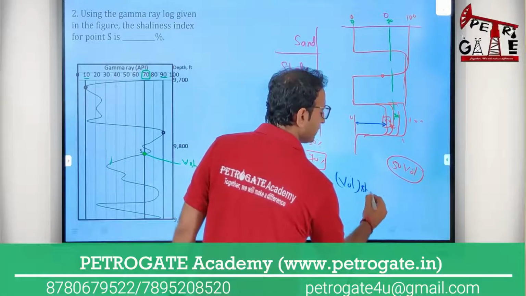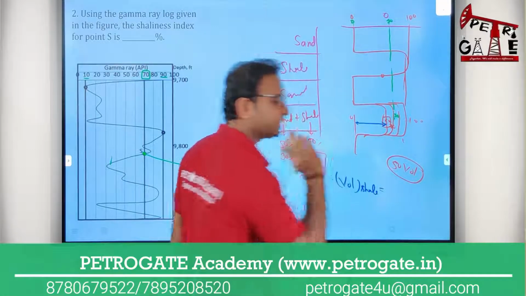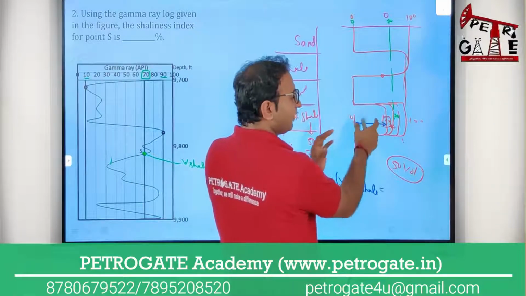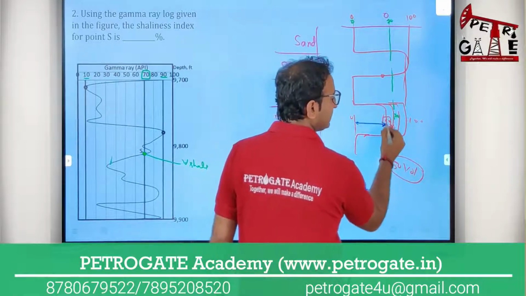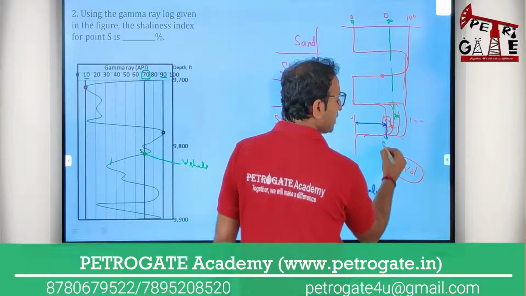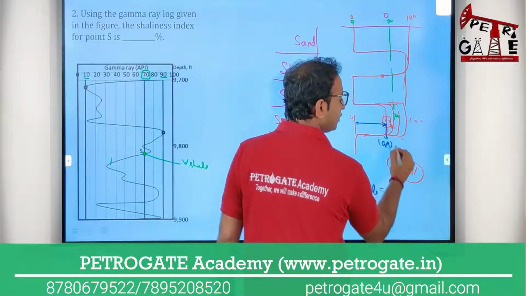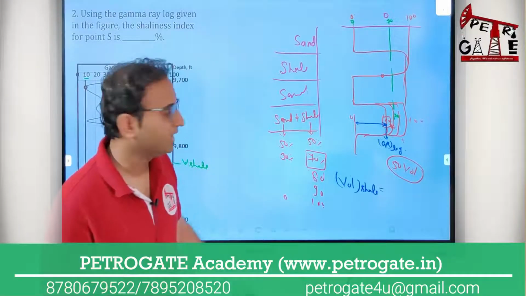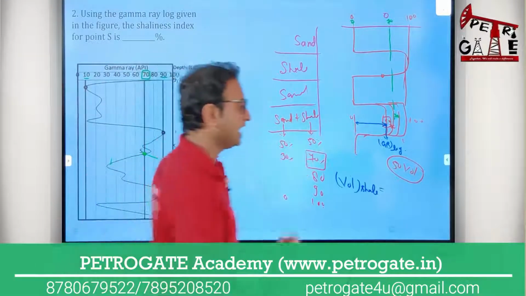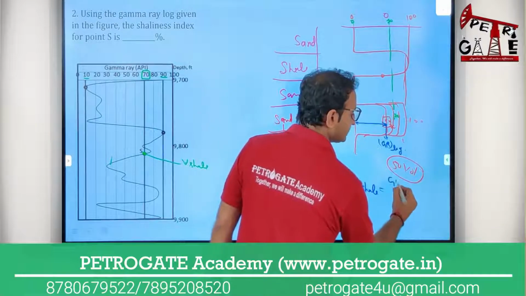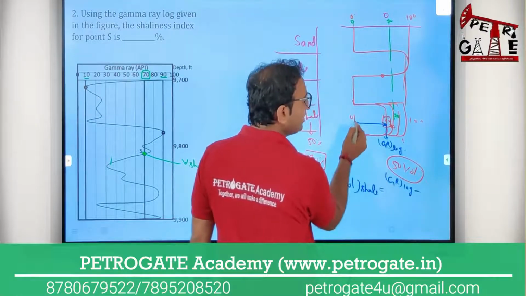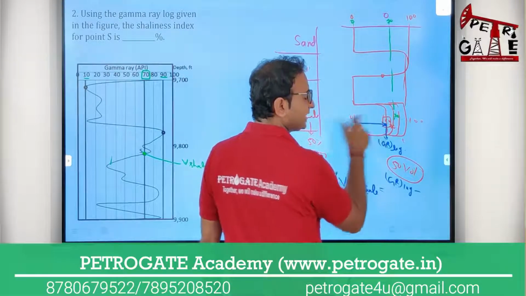Okay. Now the thing is that sir, if I want to calculate volume of shale, listen to me carefully. बहुत basic सा एक formula बना के दूंगा आपको. Volume of shale I want to calculate. So what can be the deflection you are having? Your deflection means your gamma ray response at log, at whatever point you want to calculate the volume of shale, तो वहां पे gamma ray log का response क्या है? तो you can see this, gamma ray log minus minimum क्या response है? तो you will get the 50.